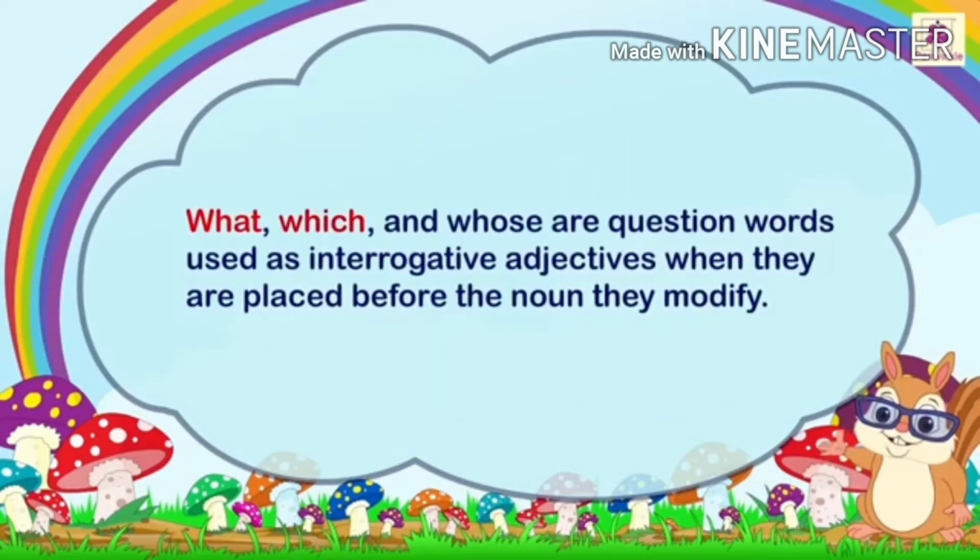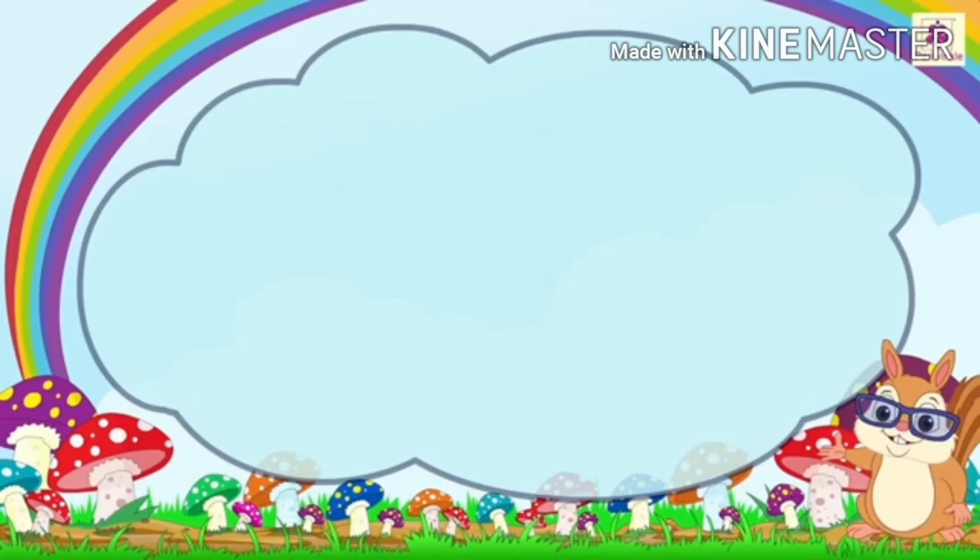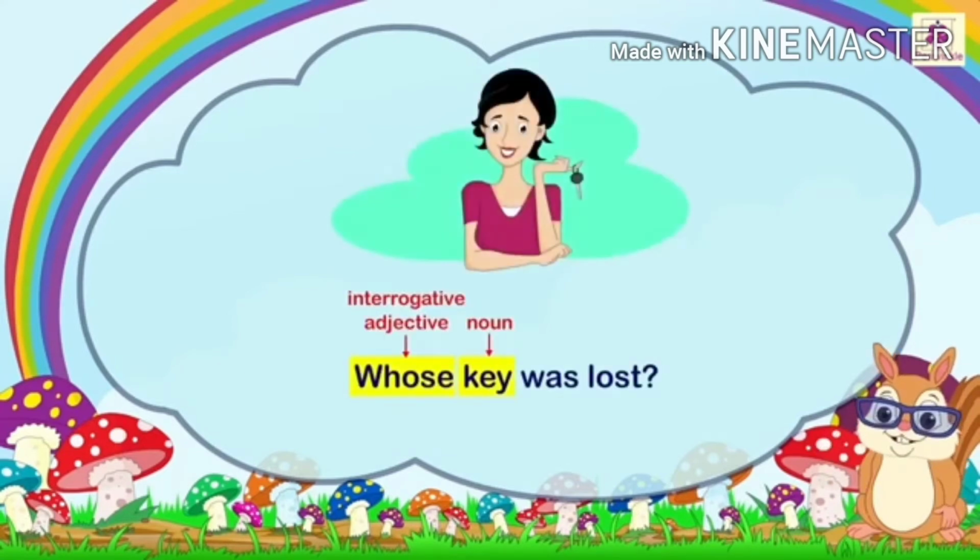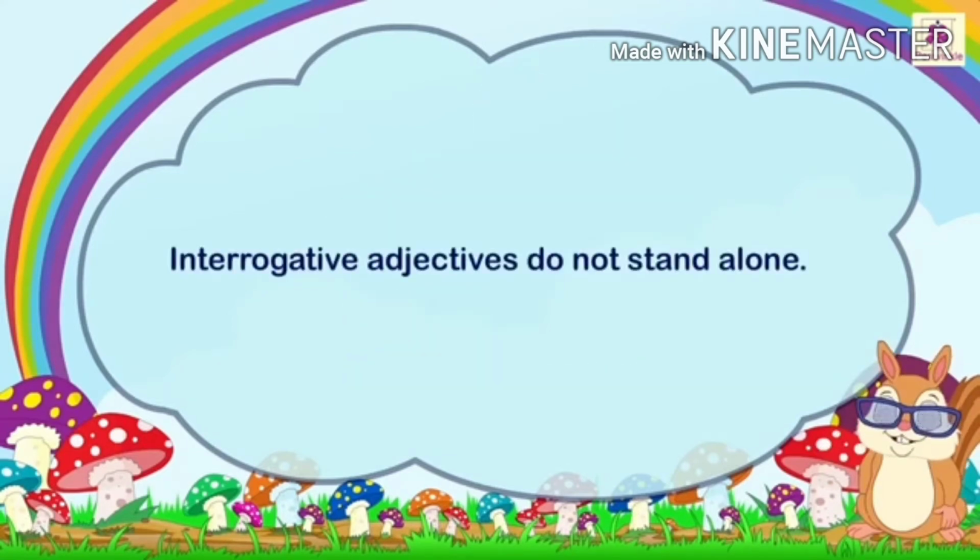What, which, and whose are question words used as interrogative adjectives. When they are placed before the noun, they modify it. Whose key was lost? Key is a noun and whose is an interrogative adjective. Interrogative adjectives do not stand alone.